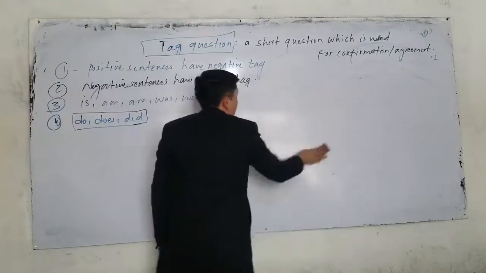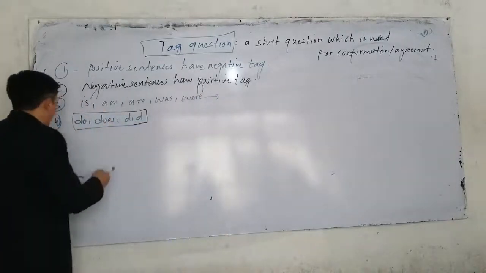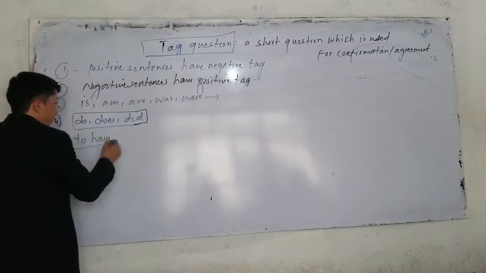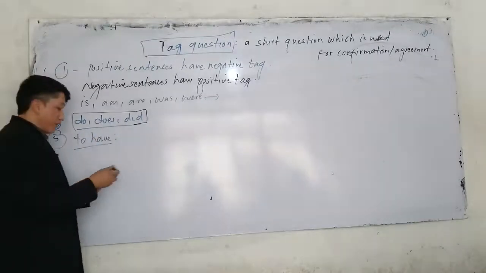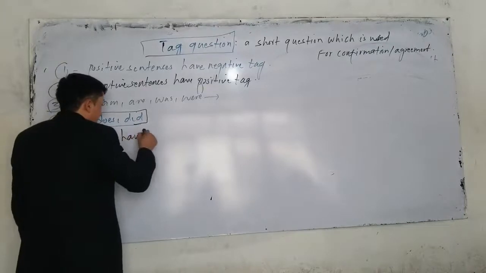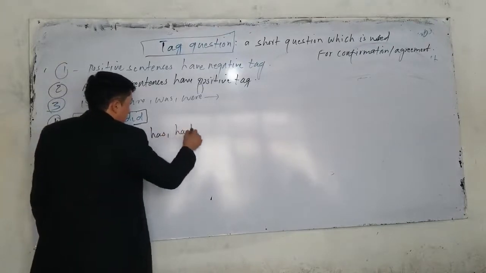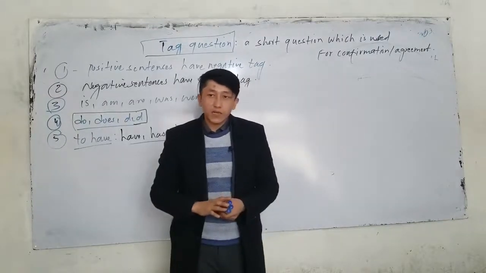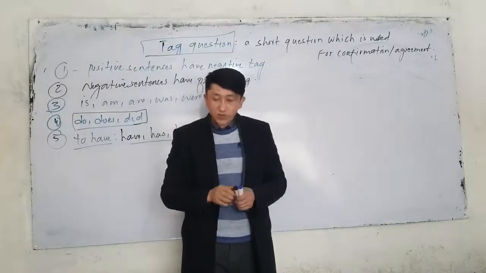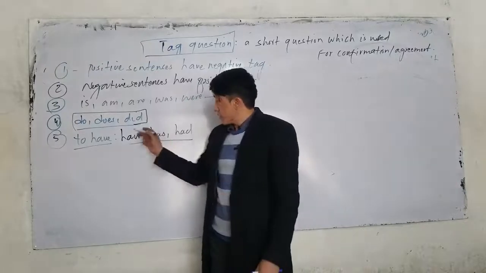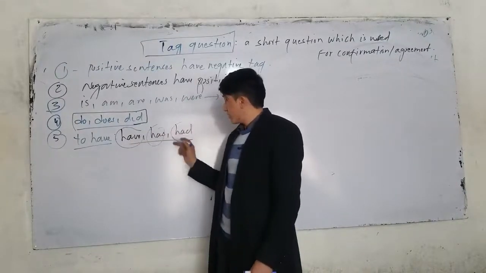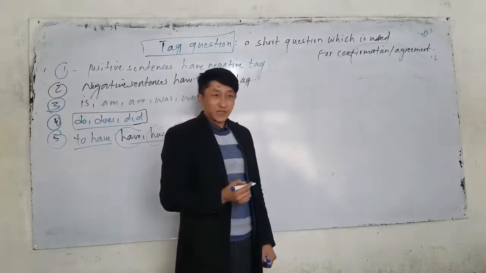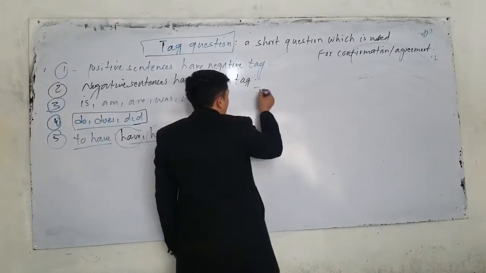The next auxiliary verb, number 5, is the to have verbs. Can you tell me the to have verbs? What are they? To have verbs are, very nice, have, has, and had. Now, if we use them as ordinary verbs, what is the tag question? If we use them as ordinary verbs, the auxiliary verb in the tag should be do, does, and did. For example, I have a car.